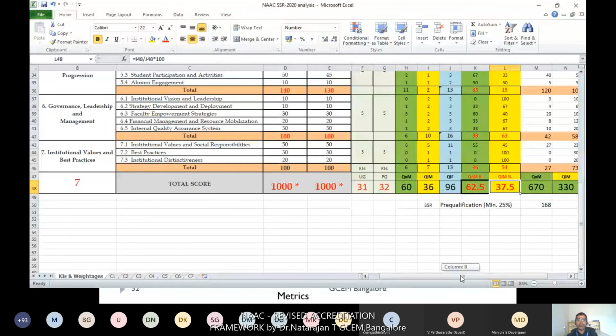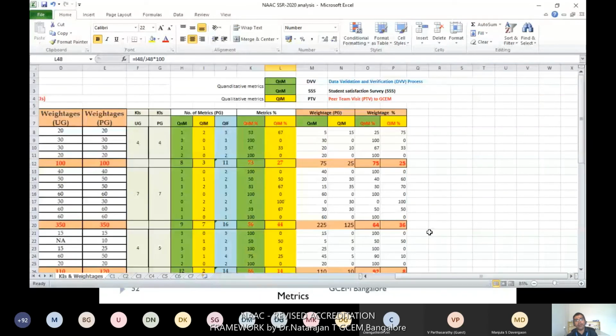Suppose you are going for the percentage of QNM and QLM based on the weightage allocated. That is a very important analysis. See how much weightage is given to QNM and how much to the QLM part. You can see for each metric how much weightage is given.